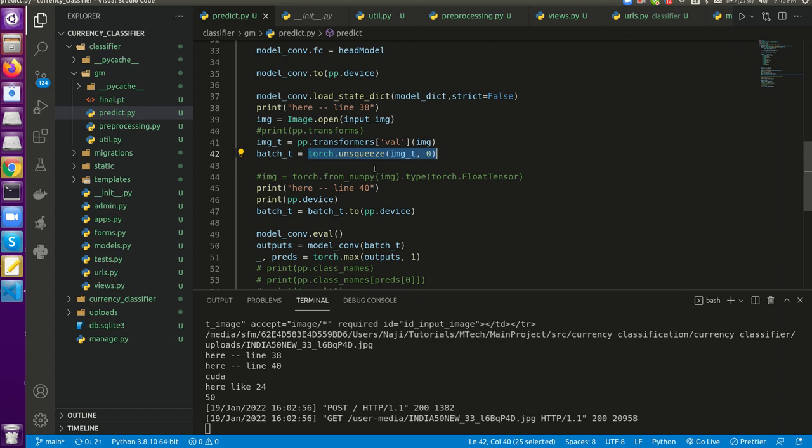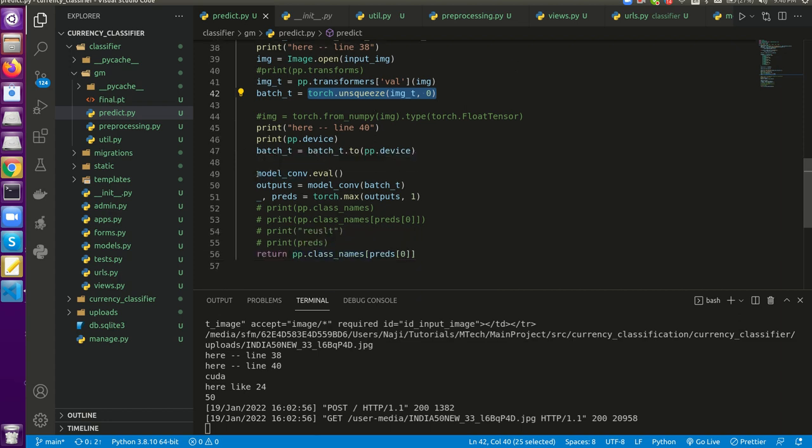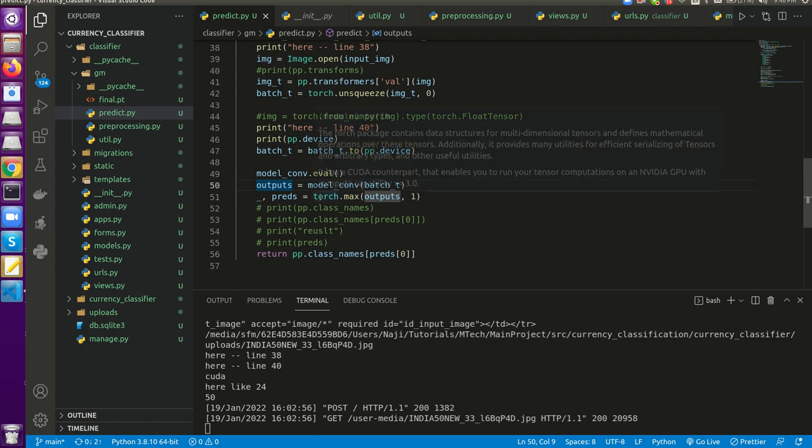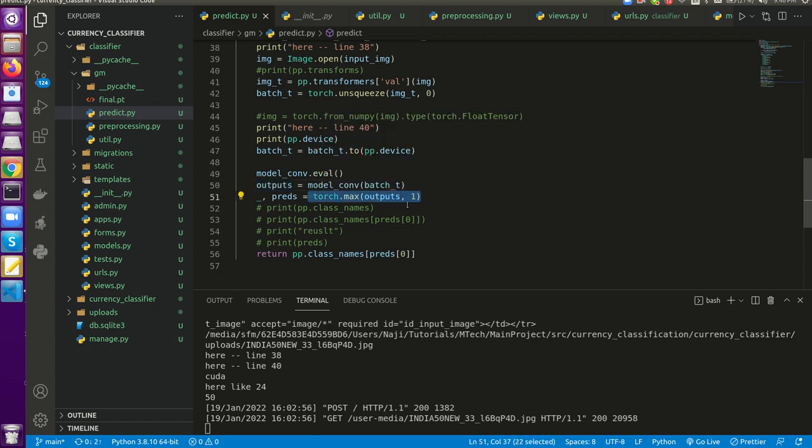Once the pre-processing is done, we will set the model to evaluation mode, then we will be doing the prediction here. Once the prediction is done, we will be getting a sigmoid kind of result. We will be taking the maximum value from the output, that will be our prediction index. Using this, from the output classes, we will be selecting one of the classes based on this prediction.